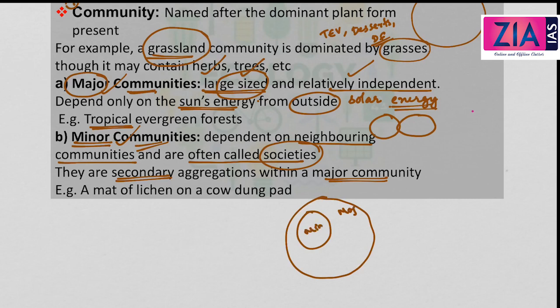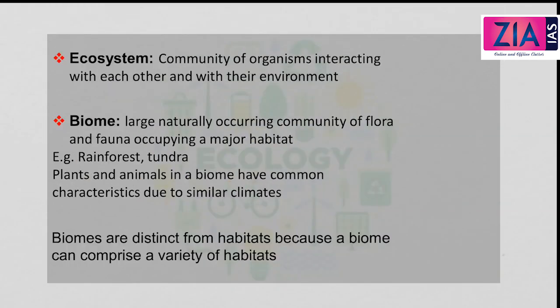So major, minor. Now an example is a mat of lichen on a cow dung pad. Here the cow dung pad is the major community, whereas the mat of lichen is the minor community which lives in the major community. I hope you got this point.